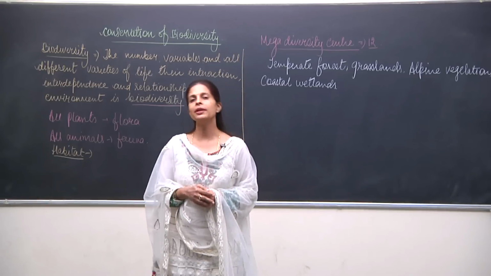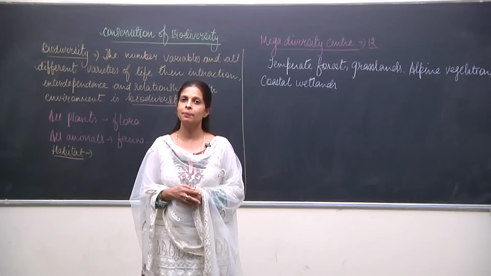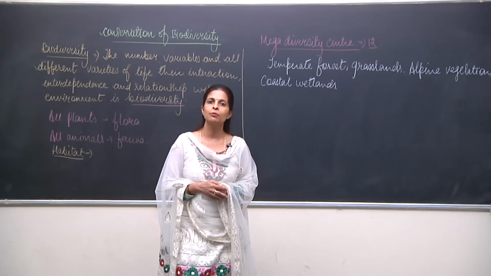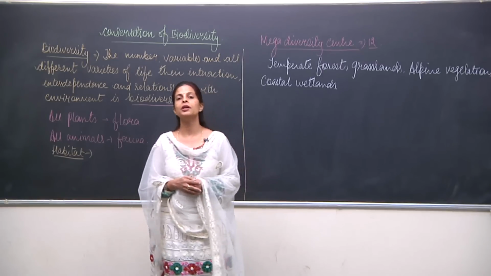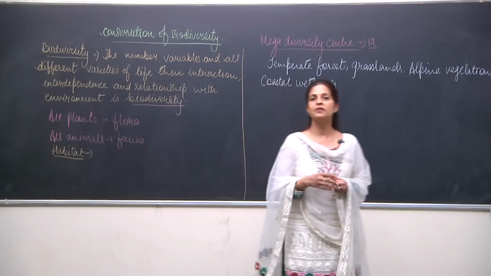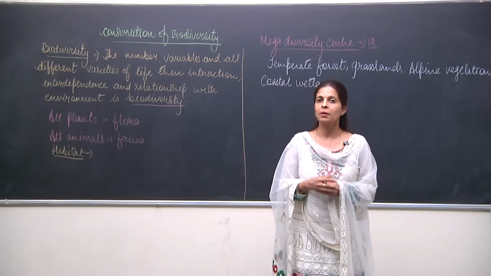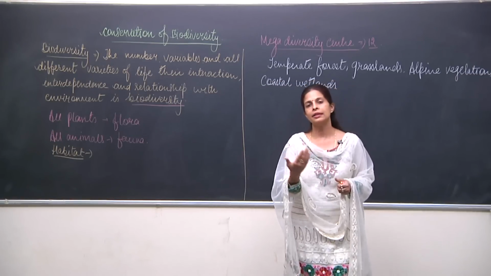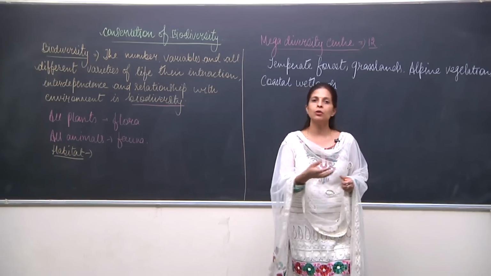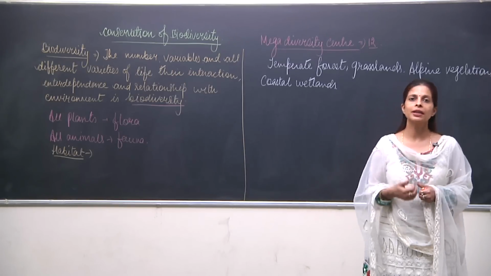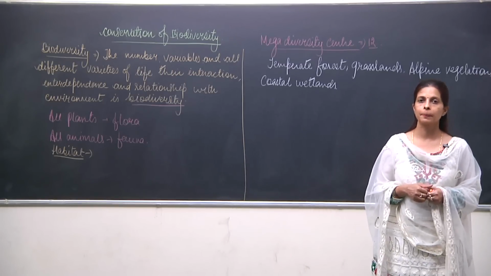We get so many things from plants and animals apart from food. We talk about medicines, wood, and the small things which we use in our daily life, maybe silk or wool and tobacco, medicines, different kinds of herbs. All this we get from plants and animals.